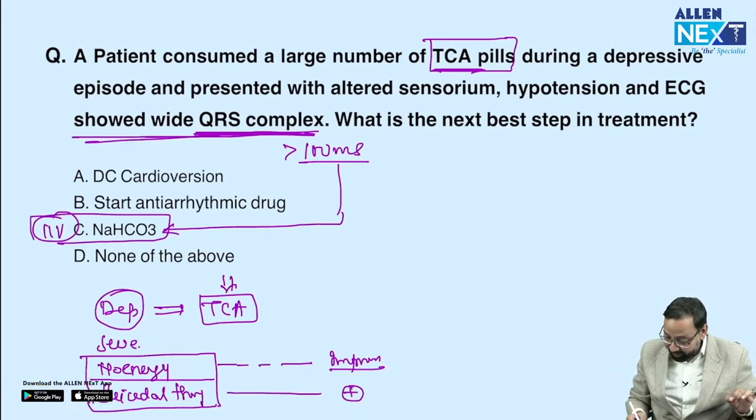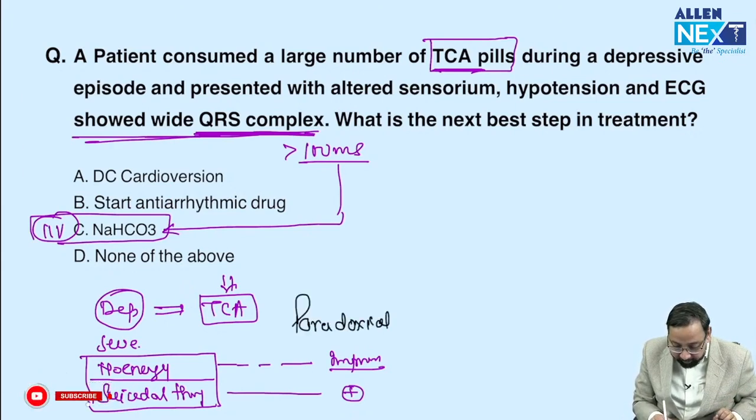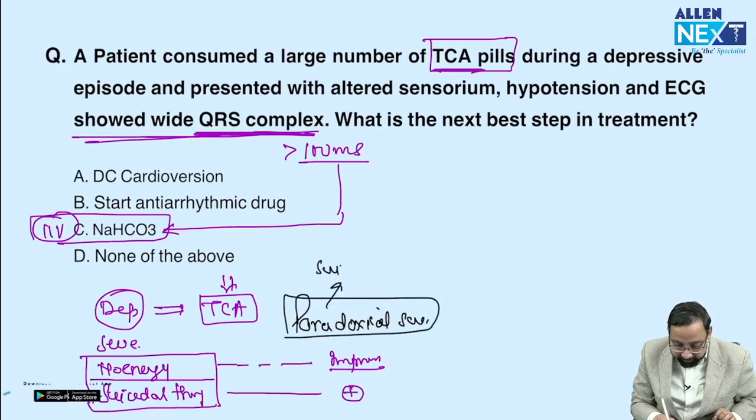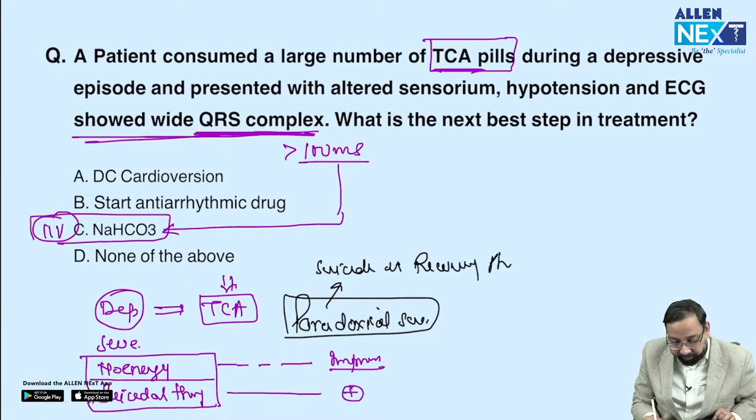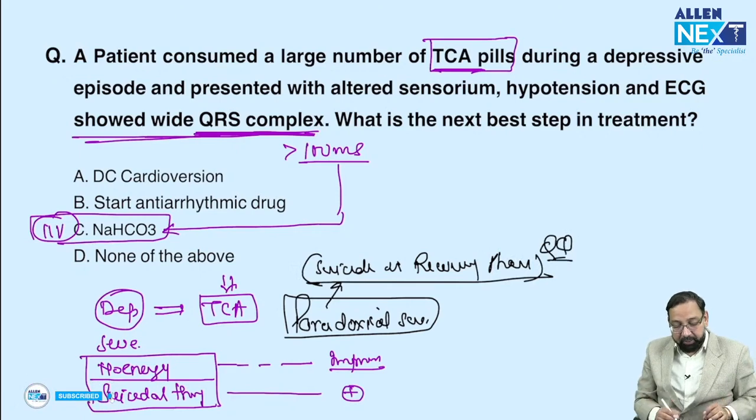This is paradoxical suicide. Paradoxical suicide means suicide in the recovery phase. Suicide in recovery phase. Two-three times this question has been asked.